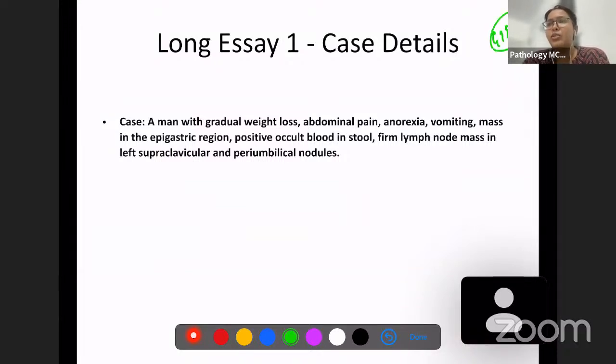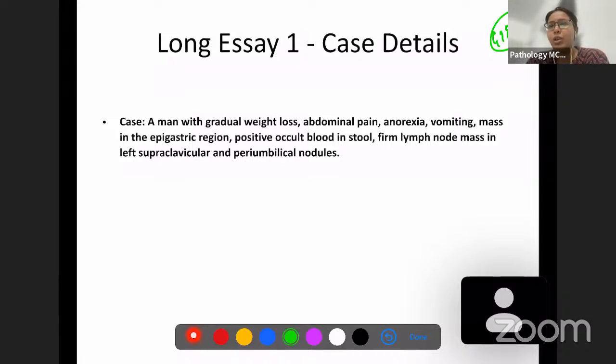So in this class, we're going to discuss a few gastrointestinal pathology. First of all, we'll start with a few case-based questions. We're going to discuss in detail a few case-based questions, and then we're also going to discuss a few short essay questions. And finally, we'll wrap up with a few multiple choice questions.